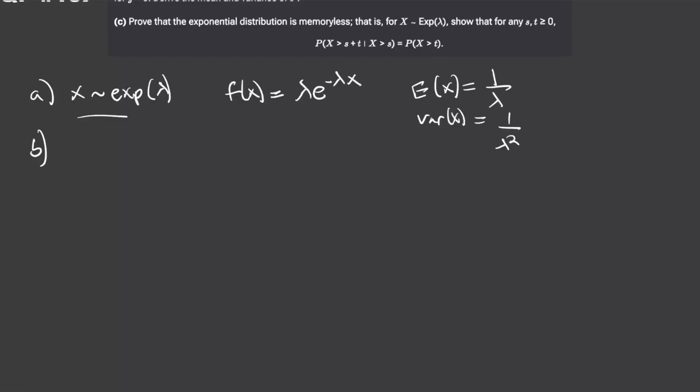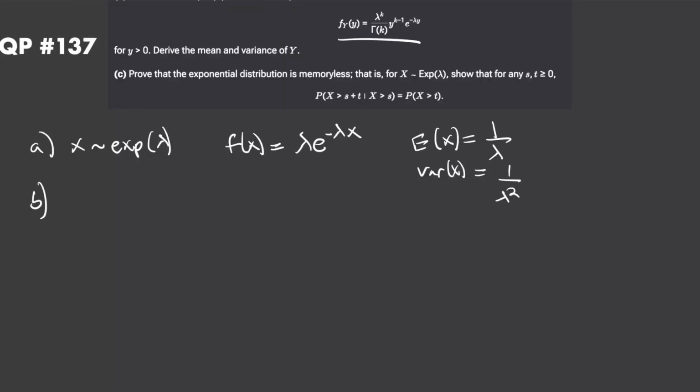We know that if x is an exponential random variable, this is its PDF, this is its expected value, 1 over lambda, and its variance is 1 over lambda squared. So now let's do part b, which should be very easy once we've done part A. What you could do is find the MGF for this density and then differentiate it at 0 to find all the moments basically, and then calculate your expected value and variance that way, but we don't have to do that.